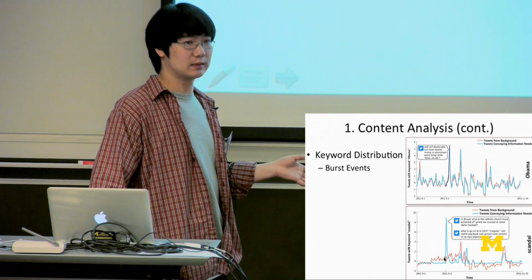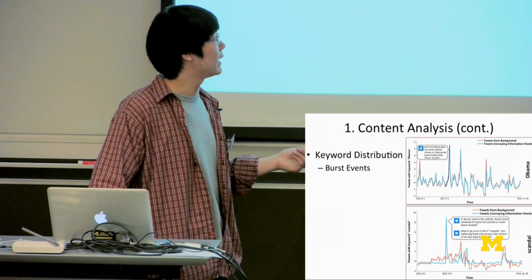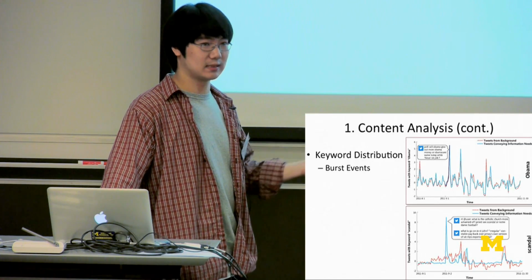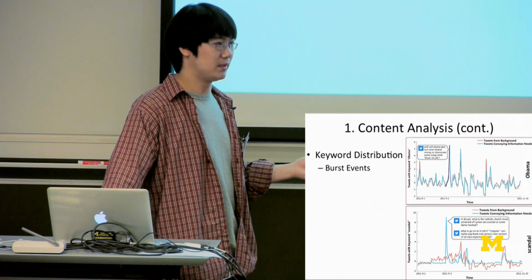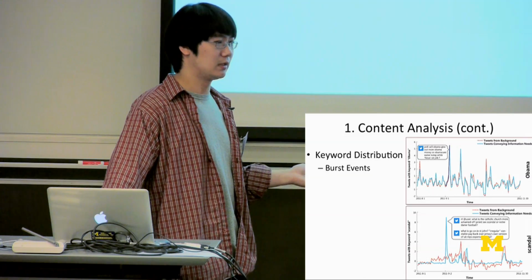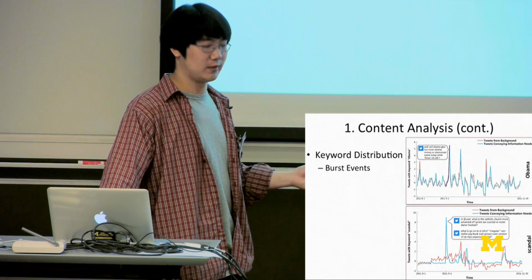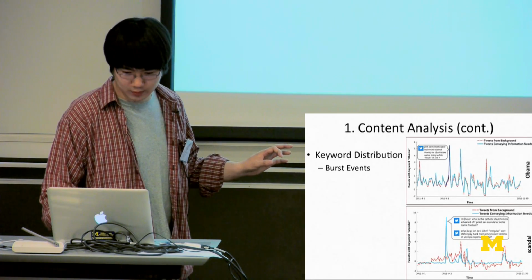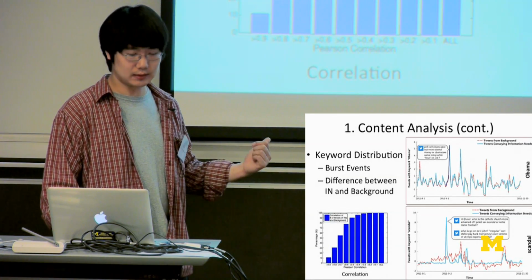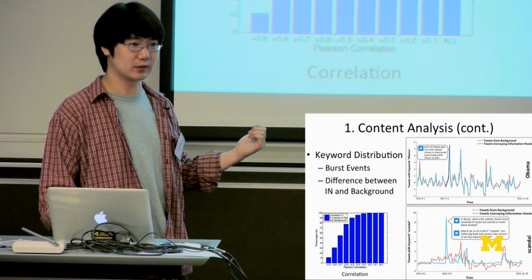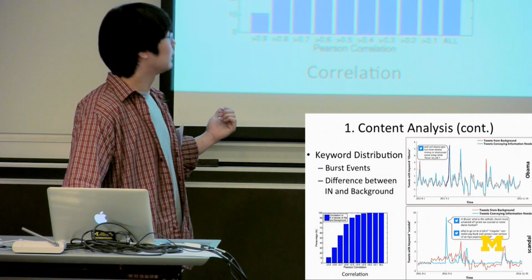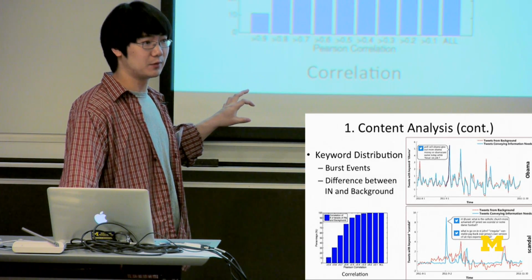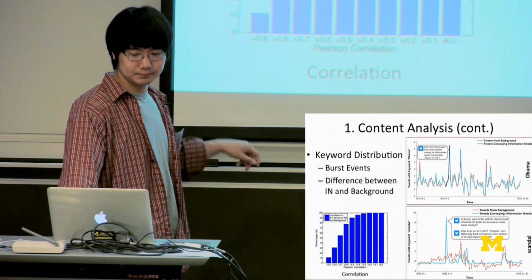We also study the questions asked in this spike. This is about the Catholic Church scandal, and there are a lot of people asking what is going on here, but there is no clarification either from the news agencies or from the general discussion, which shows that there is a huge gap between the information need and the background. Here we show the correlation of different keywords in the two data sets, and we can see that only about 10% of the keywords in information need and background are highly correlated.